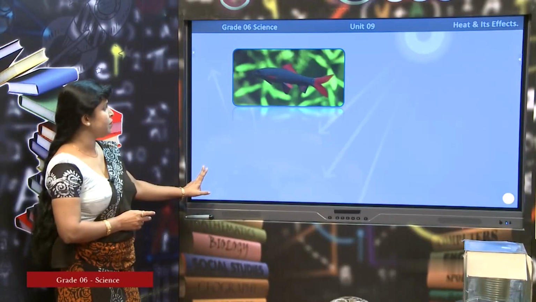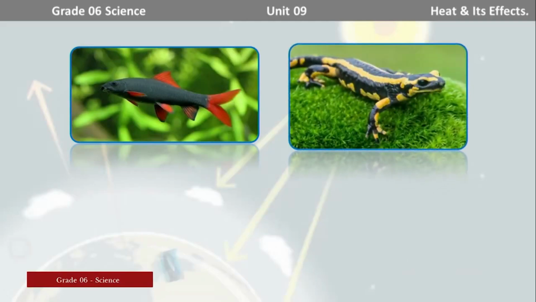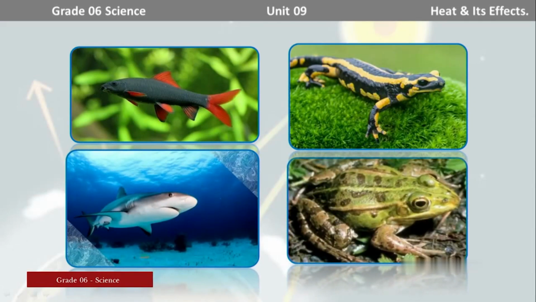Here are some examples of cold-blooded animals: various types of fish, reptiles, and here are some examples for fish and amphibians. The amphibians can live both in water as well as on the land. I think the examples are clear. Different types of fish, reptiles and amphibians.